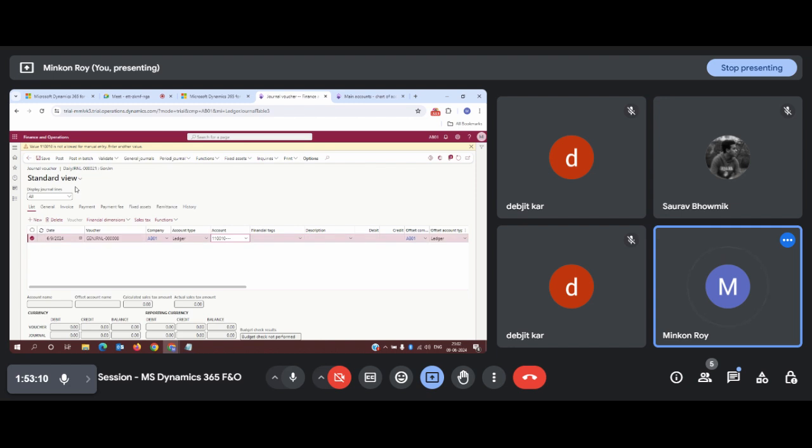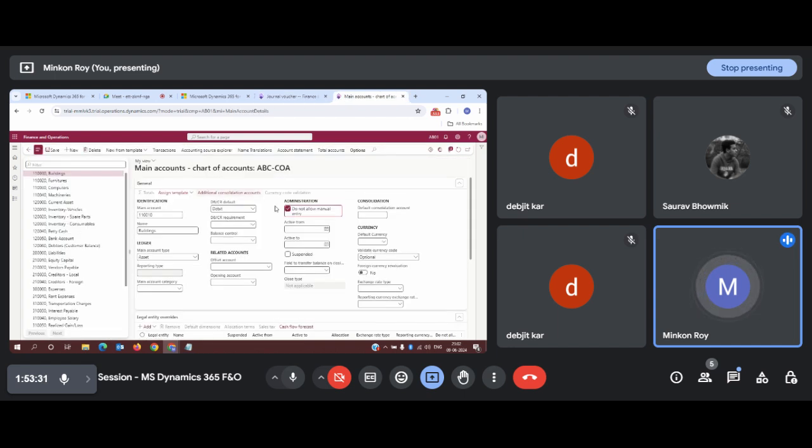Now let me leave this blank. What error message is showing? Value 110010 is not allowed for manual entry. Okay, means we won't be allowed to select in either possible way this specific main account. We can select any other main account but not this account, because in the main account setting only we have maintained a provision that this main account should not be applicable for manual entry. So for the time being, I will remove this validation and I will carry on.